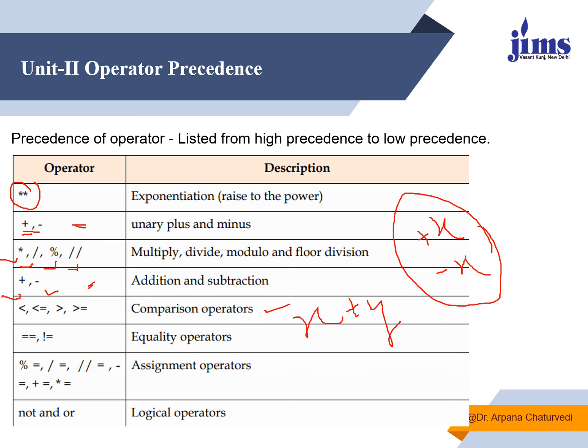When we talk about comparison operators, the first priority goes to less than, then less than or equal to, then greater than, greater than or equal to. Similarly, in the case of equality operators, equals to, and then not equals to. When we talk about assignment operators, modulus equals, then division equals, then integer division equals, then minus equals, then plus equals, and lastly multiplication equals. Similarly, for logical operators, not comes first, then and, then at last or.